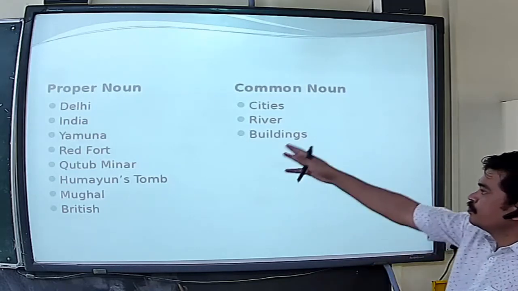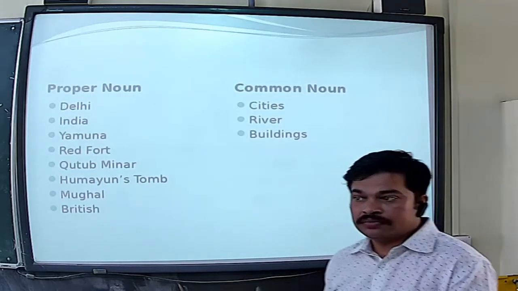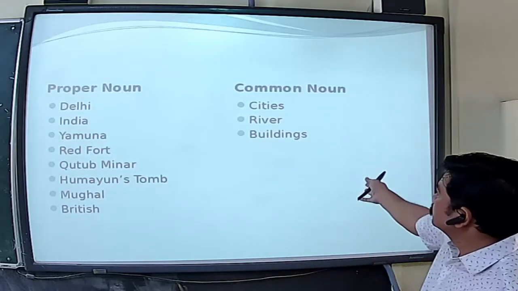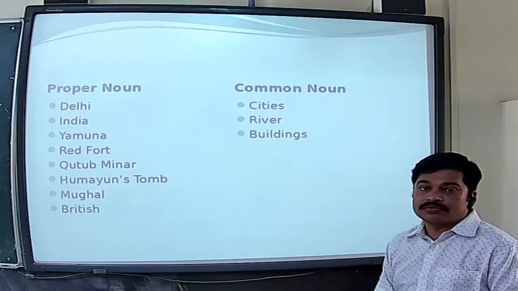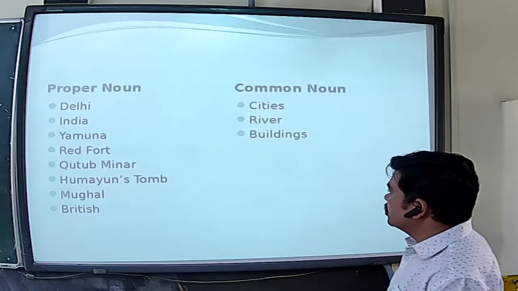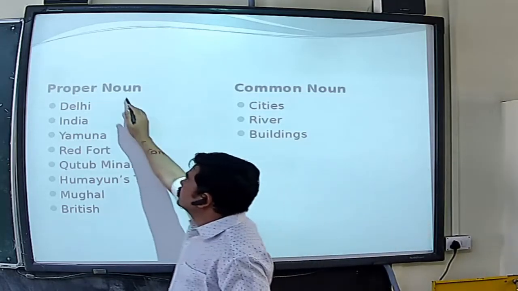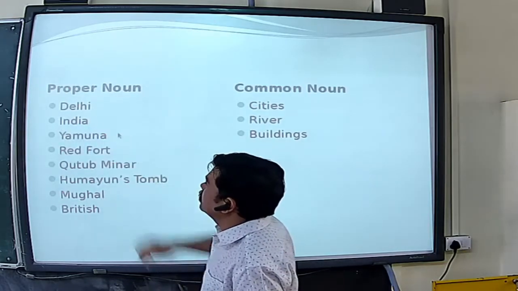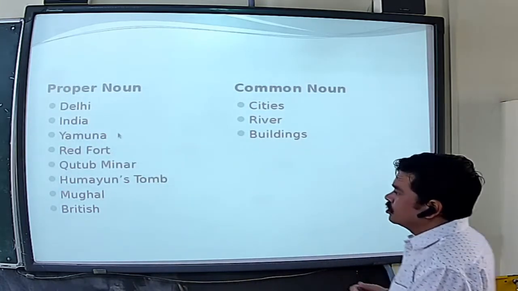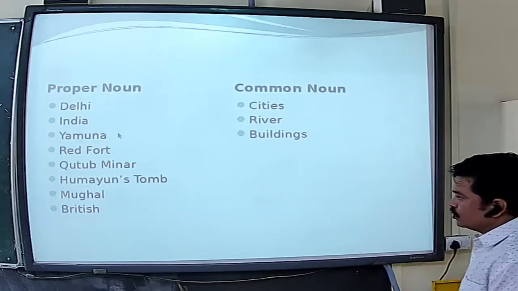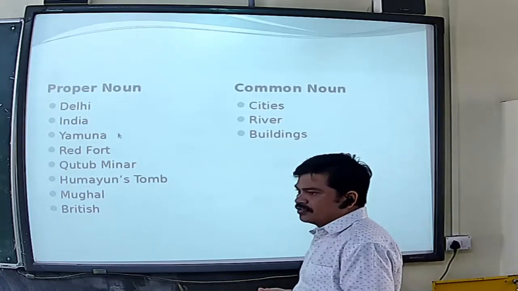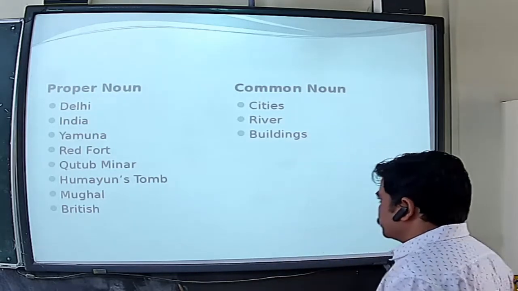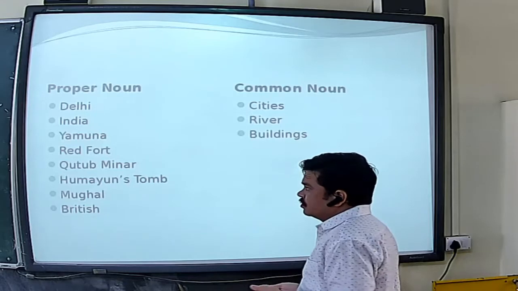Here, proper noun. As we read that paragraph, in that paragraph there are some common nouns and some proper nouns. So I have written here for you: this is the proper noun column and this is the common noun column. Proper nouns: Delhi, India, Yamuna, Red Fort, Qutub Minar, Humayun's tomb, Mughal and British. As you know, a common noun is a name of a person, things or a place, right?